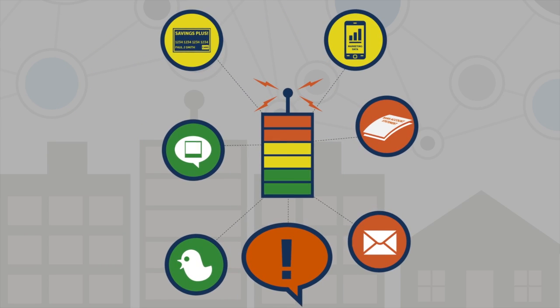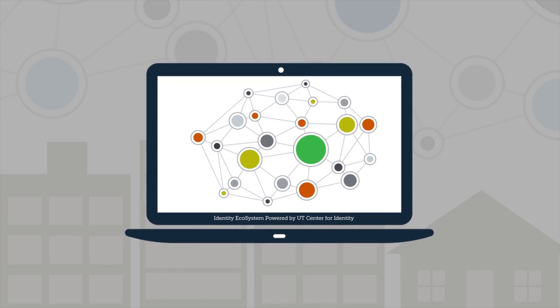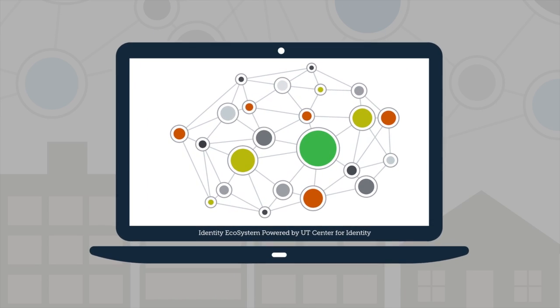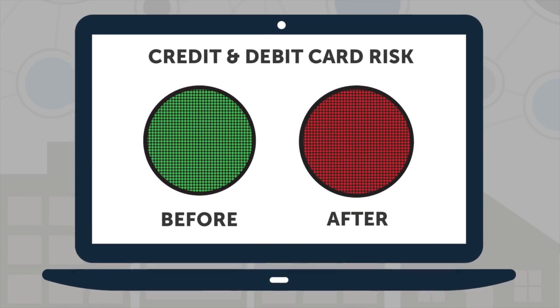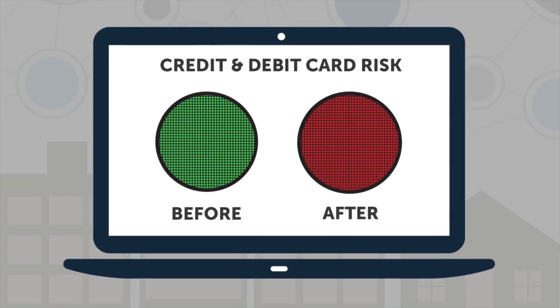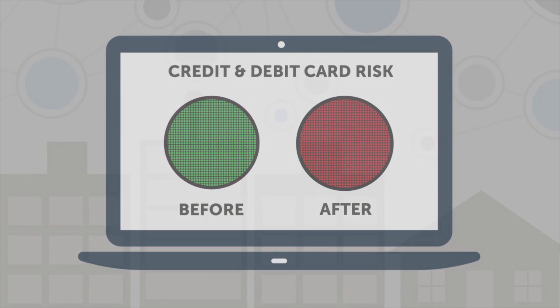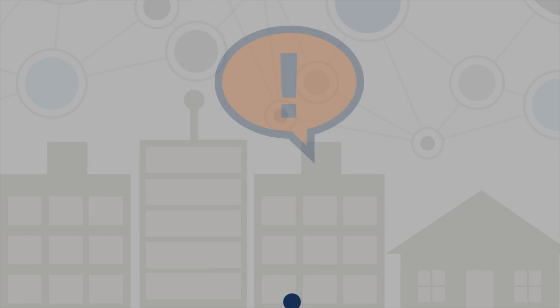The UT Center for Identity Ecosystem Model can determine that his risk of exposure has gone up. For example, the model predicts that his credit card and debit card information is now at a much higher risk. Paul is wondering how he could have protected himself from this breach.